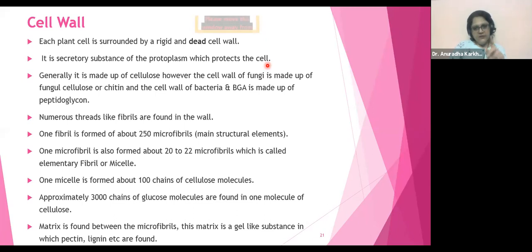This is very important because this is a very common question that they ask. So you should be very perfect with what is the micelle, what is the microfibril, how many cellulose molecules would make one micelle, how many glucose molecules will make up one cellulose chain. Yes, my dear, exactly. So basically it's glucose only which is going to combine together to form cellulose. Cellulose will then combine to form your micelle. Micelle will combine to form your microfibril. Microfibril will combine to form your fibril, and fibrils will combine to form your wall.